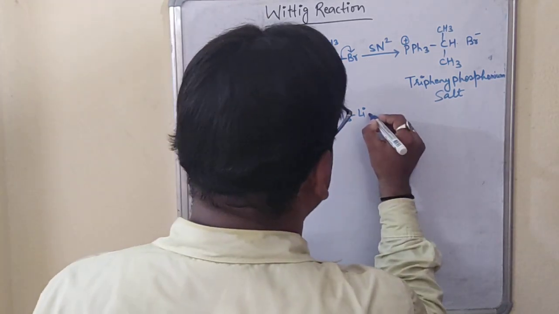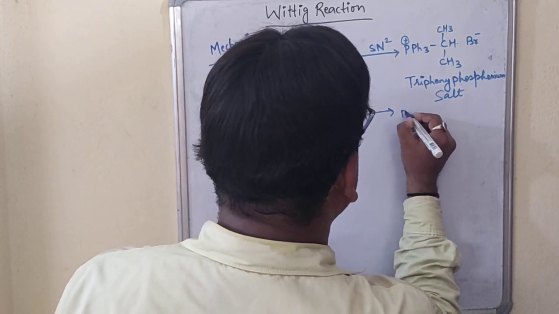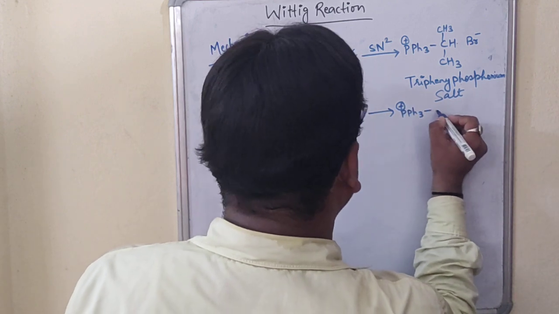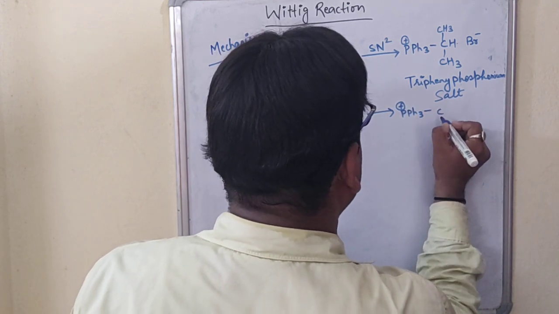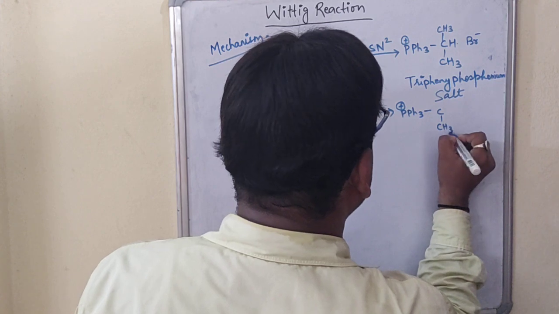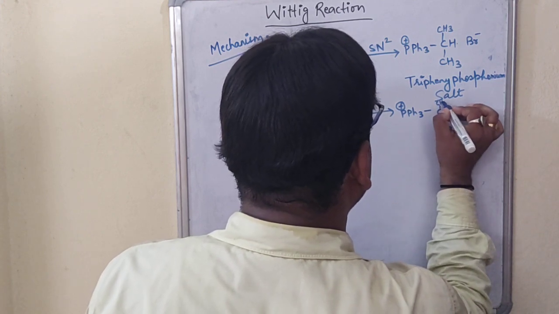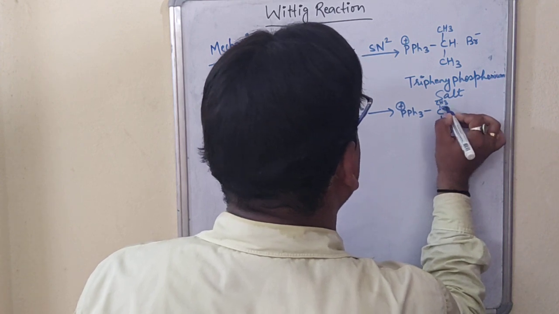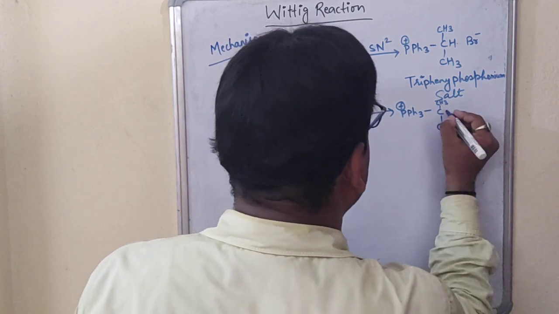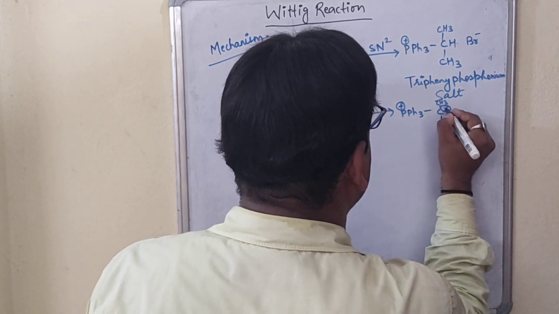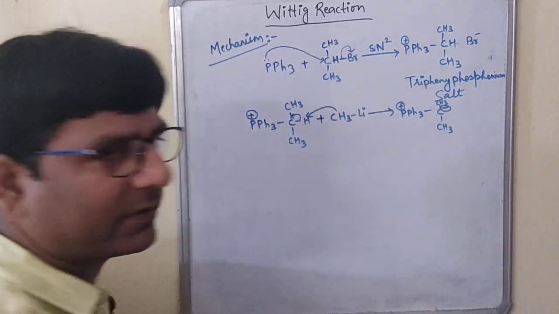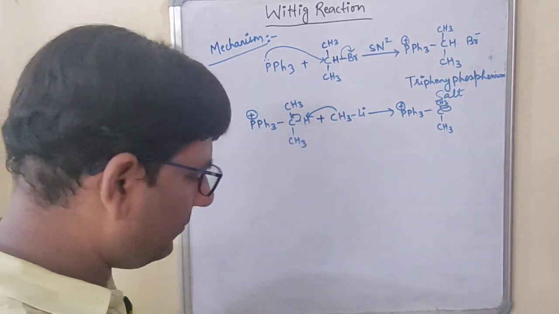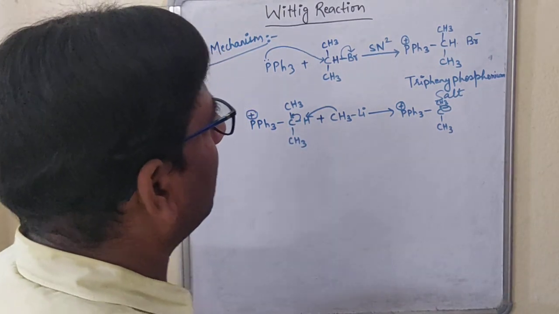Okay, and this bond will break on this carbon. So as a result of it, what will happen? There will be a formation of PPh3, here there is a positive charge. Here we have carbon, here CH3, here we have CH3, and this carbon is having the negative charge. This carbon will get the negative charge. I am writing here negative. Why negative? Because this bond has been broken on this carbon.